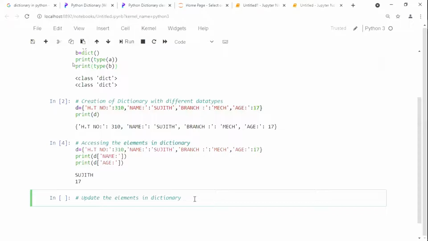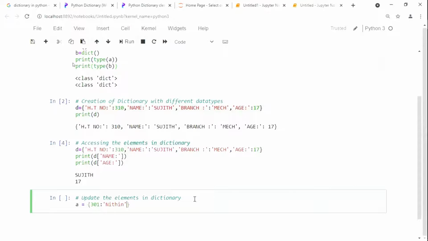See here. Now I'm going to consider a is equal to, curly brackets open. Roll number 301, what's your name? Nitin, sir.